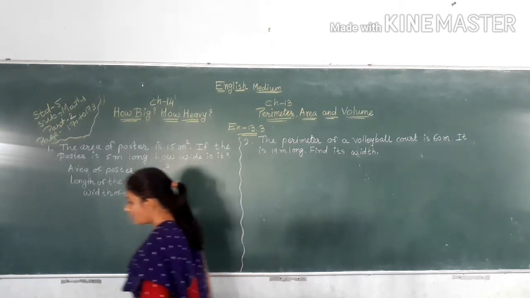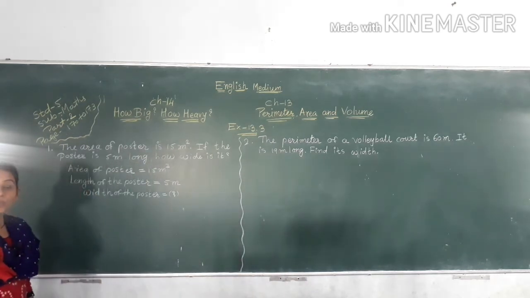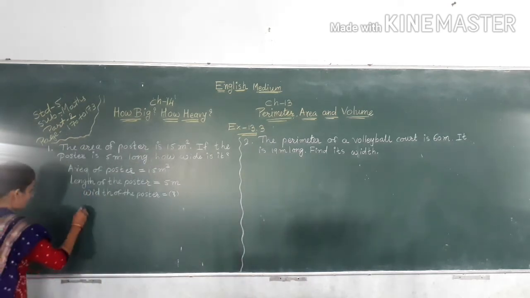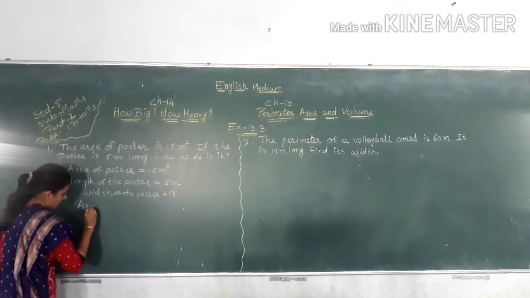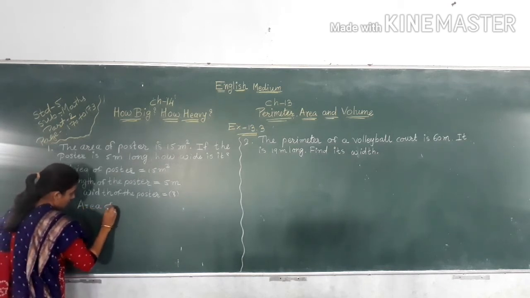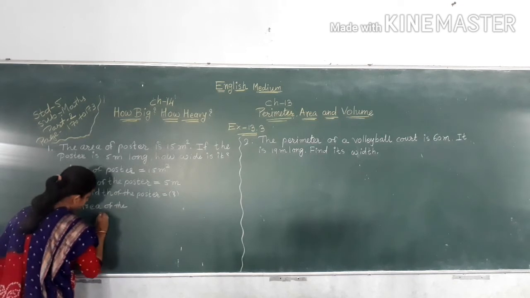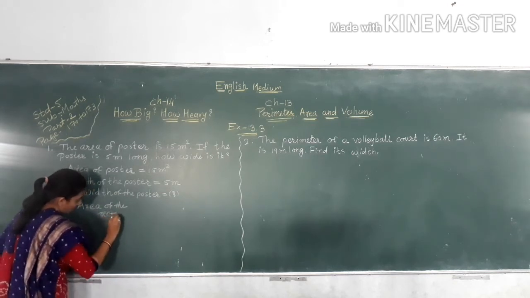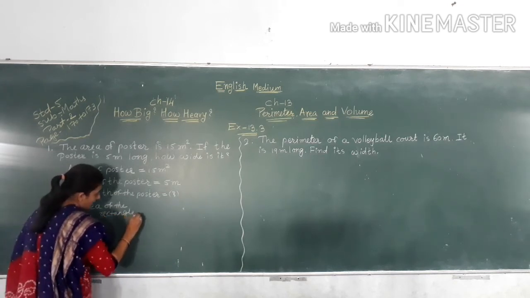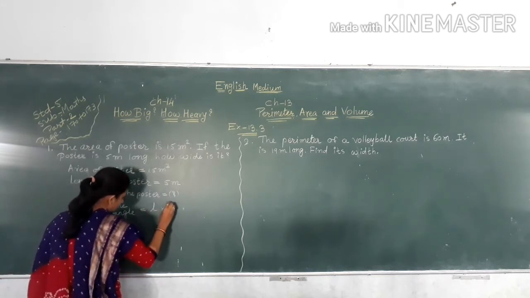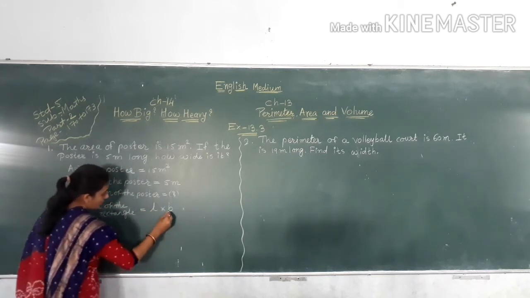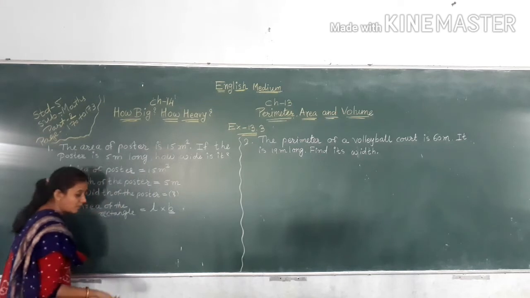Now area of a rectangle. The formula is equal to L multiply B. Today we find here B. B means breadth.